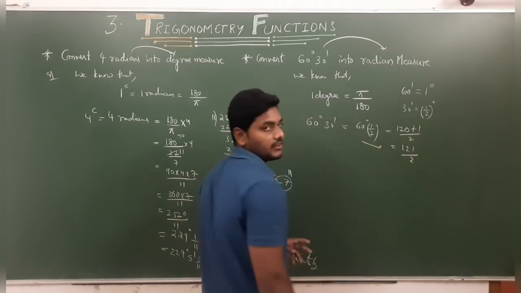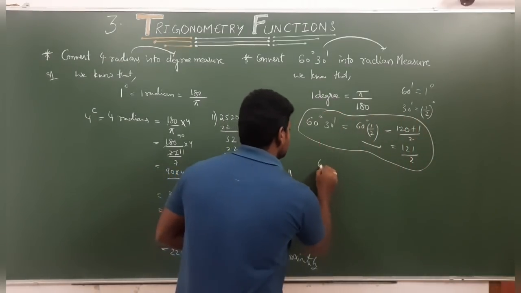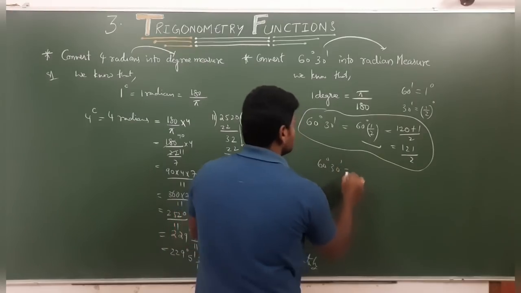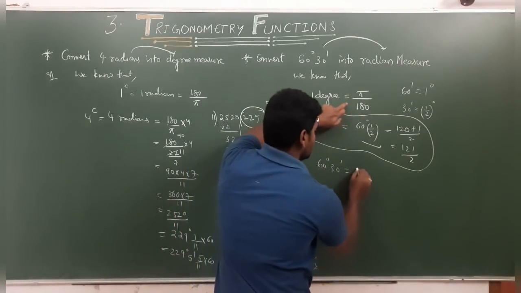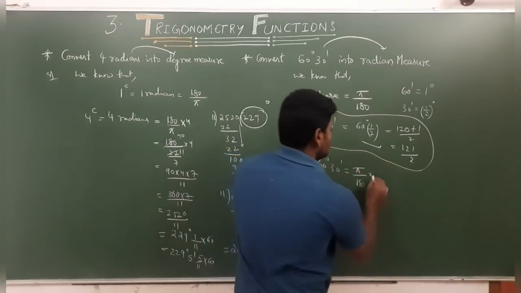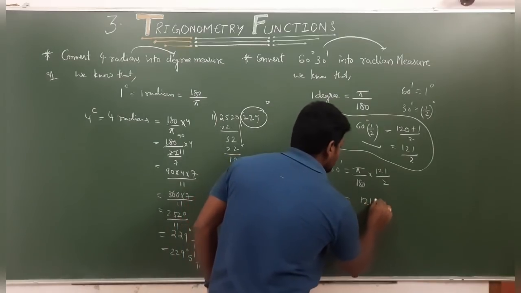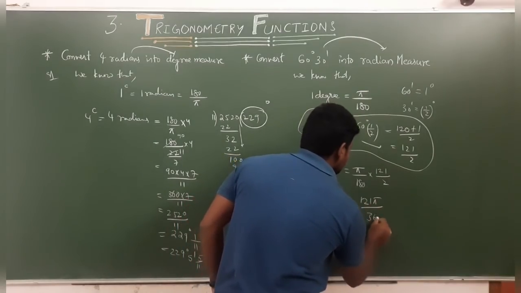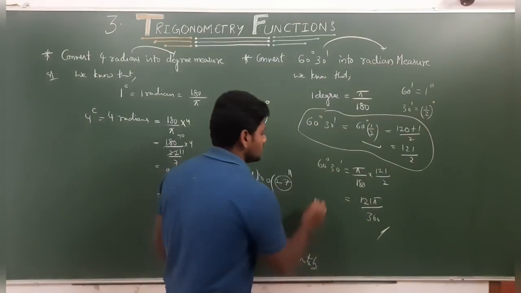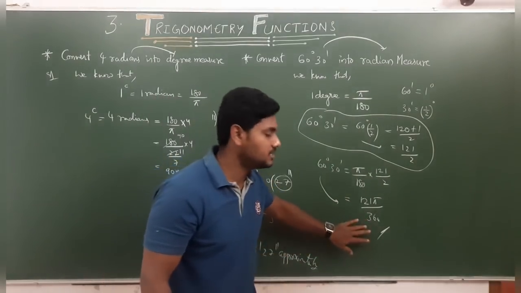This is nothing but a mixed fraction, right? Now what did we get? 60 degrees 30 minutes in radians is pi by 180 into 121 by 2, which is equal to 121 pi by 360. This is what it is in terms of radians: 60 degrees 30 minutes in radians is 121 pi by 360.